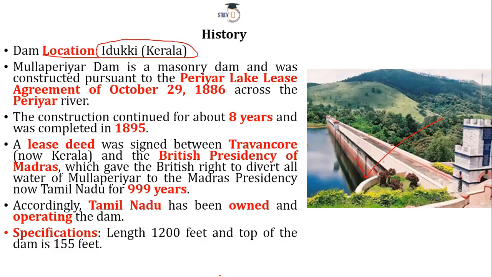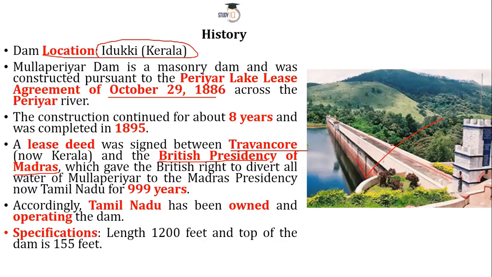There was a sort of a lease or agreement that took place, and the name of this agreement is the Periyar Lake Lease Agreement of October 29, 1886, right? This was the agreement between the King of Travancore and the British Presidency of Madras. Now you know very well that we were ruled by British people for the longest period of time, and the part of Tamil Nadu, the state that we know today as Tamil Nadu, was known as the British Presidency of Madras. It was known as Madras for the longest period of time.